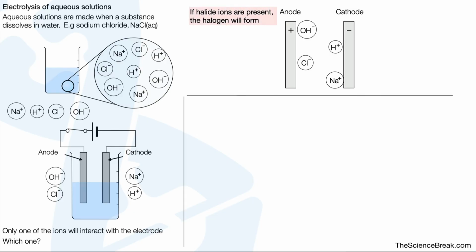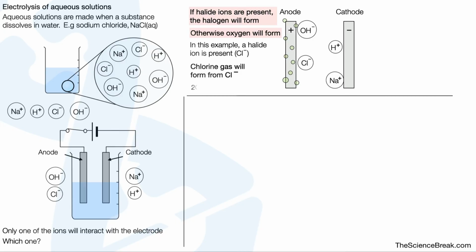The rule to remember is that if halide ions are present, the halogen will form. By halide ions, we're talking about ions formed from elements in group 7. The halogens are group 7 elements. If we don't have a halide present, oxygen gas will form. So in this example, we do have a halide ion present. That's the chloride ions from group 7. That means chlorine gas will be formed from chloride ions.